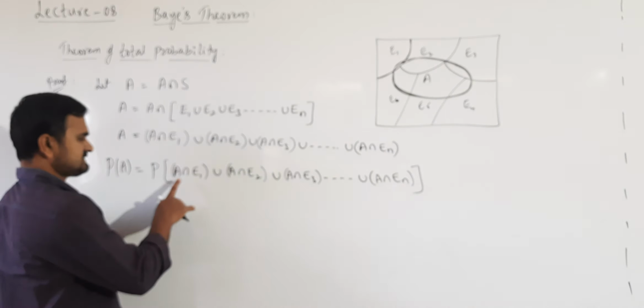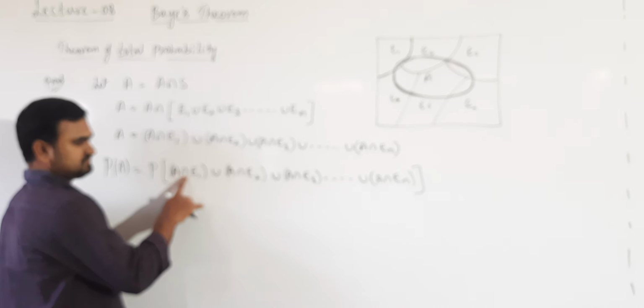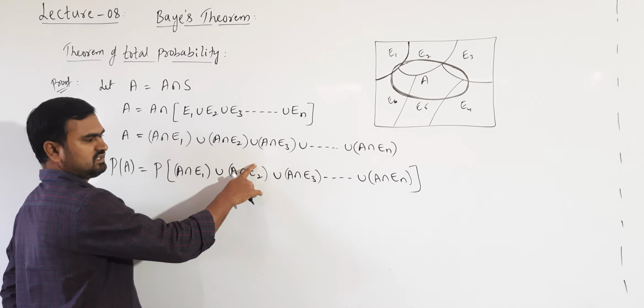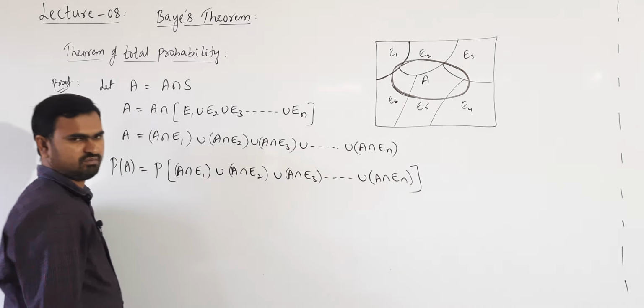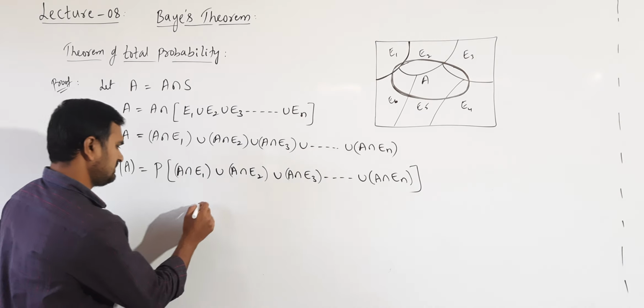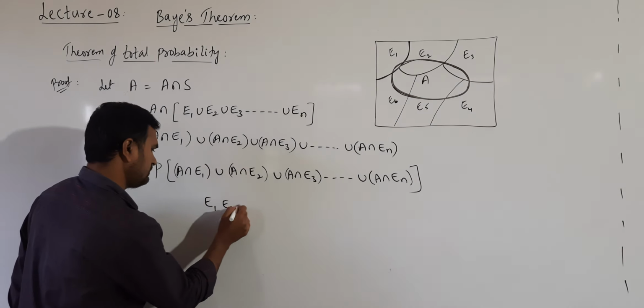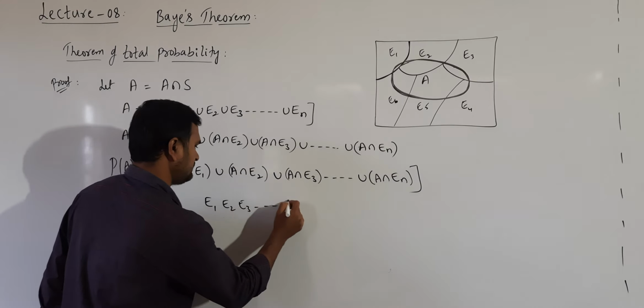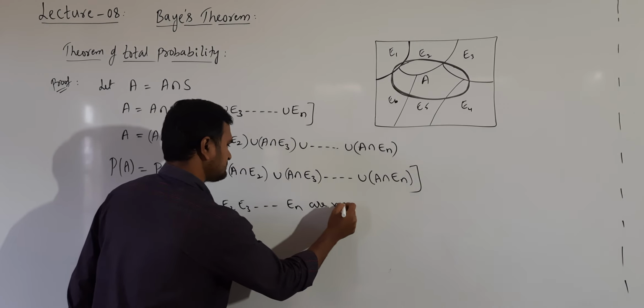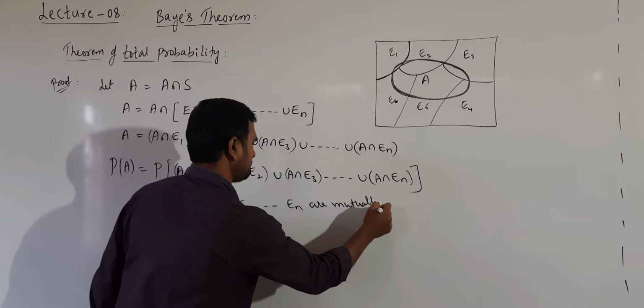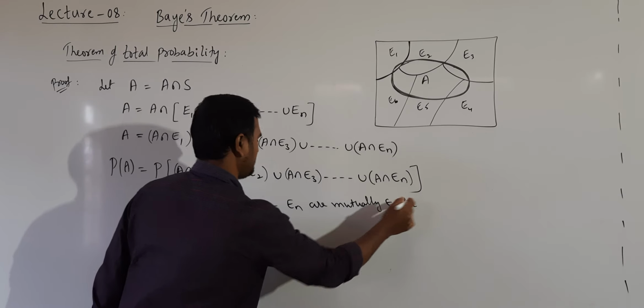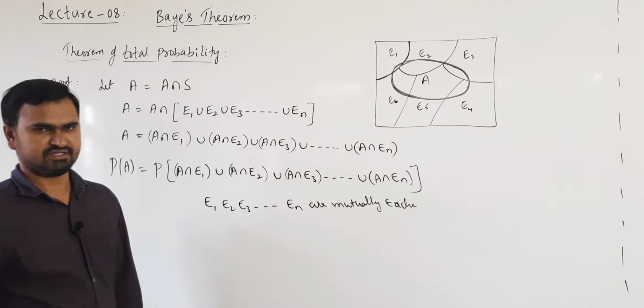Now what about these events? We know that E1, E2, E3 up to En are mutually exclusive events, as there are no common elements for any of these events.